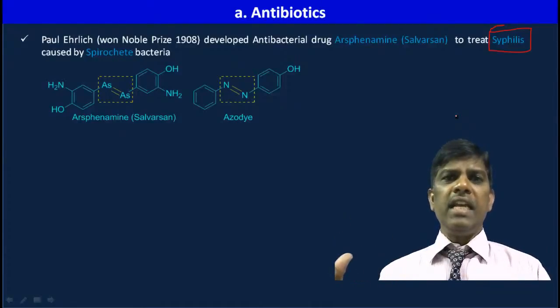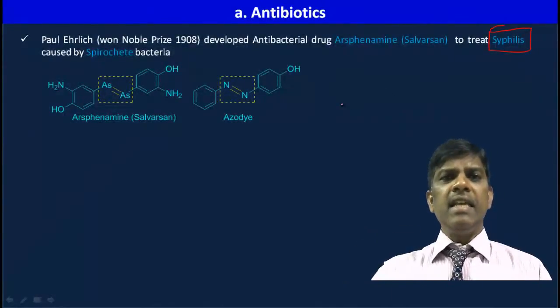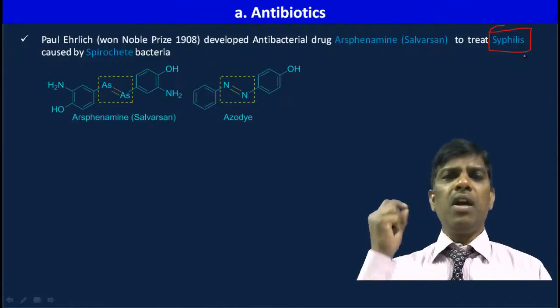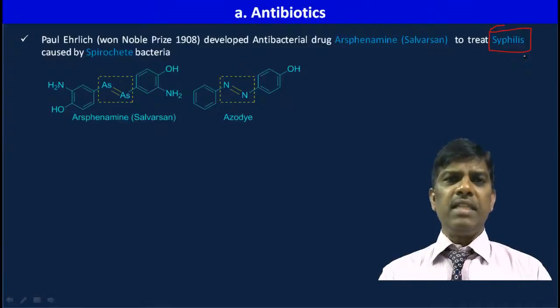But during the 90s, most people used to die because of HIV. Similarly, before that, people used to die because of syphilis. In the allopathic system of medicine, there was no medicine to treat syphilis.